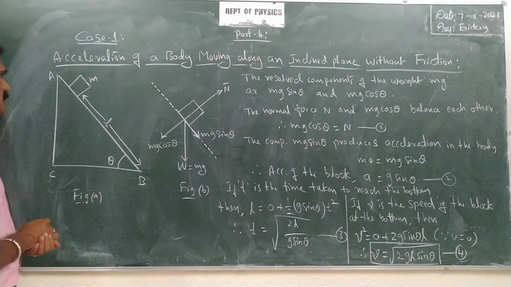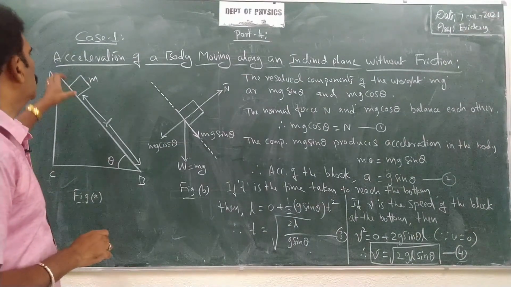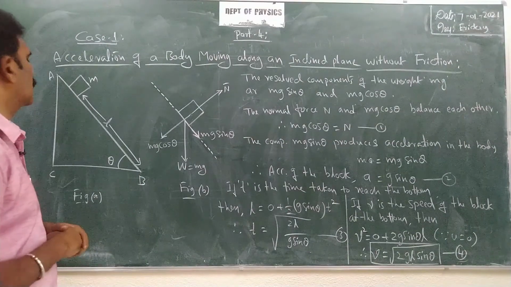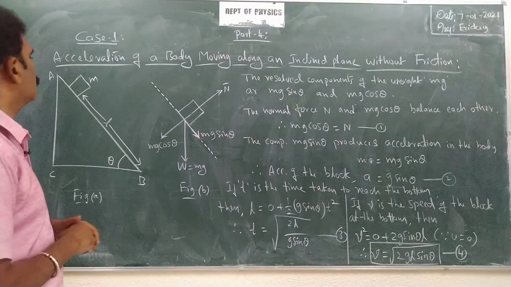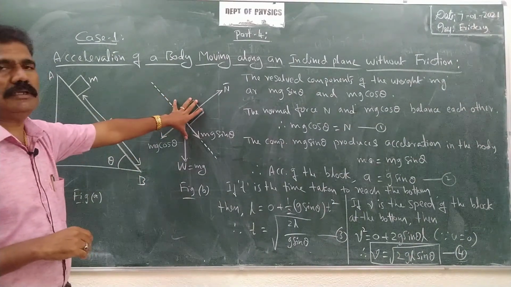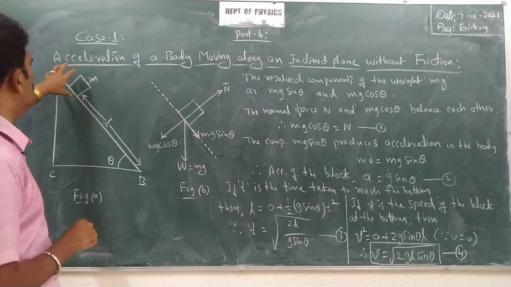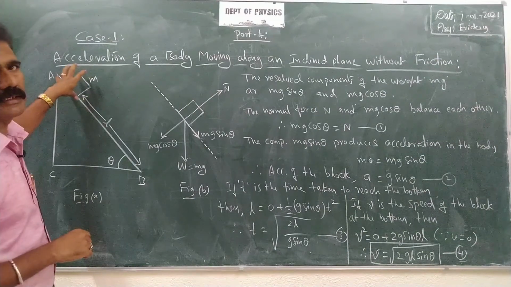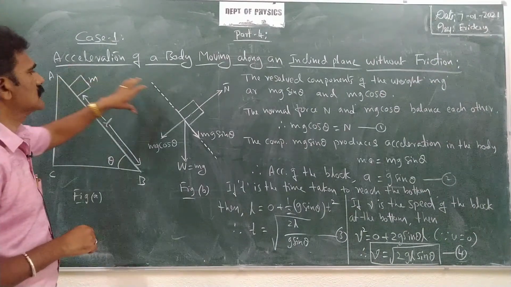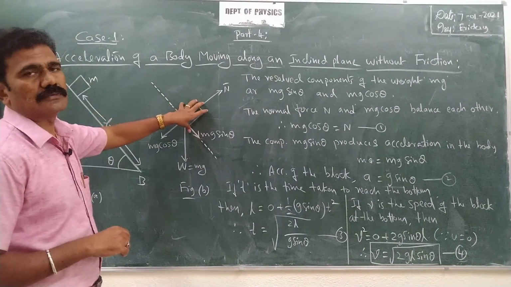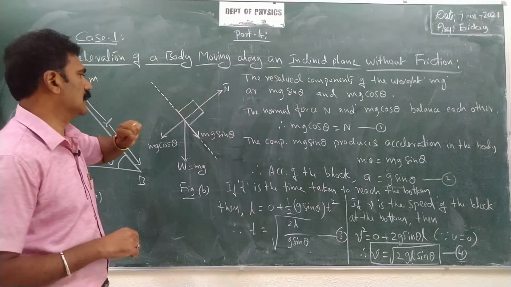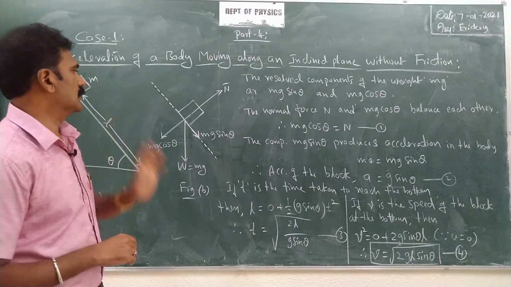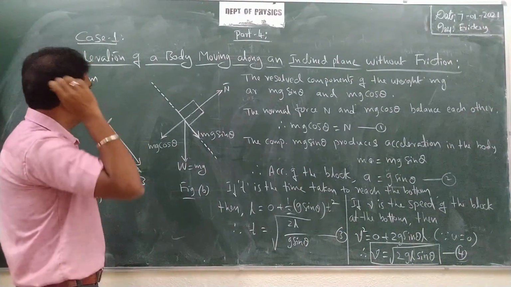Now let us consider how the body experiences forces when it is kept on the inclined plane. You have to draw the free body diagram. There is a body of mass m. When it is kept on the inclined plane, what are the forces acting on the body? Showing the forces acting on the body is called the free body diagram, FBD. You can remember that FBD means free body diagram. Now look at the diagram here.